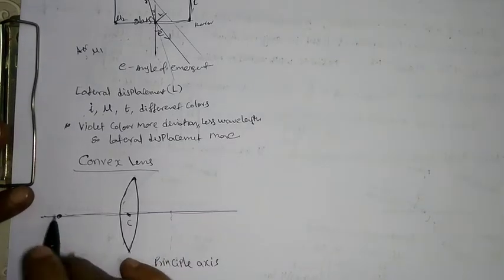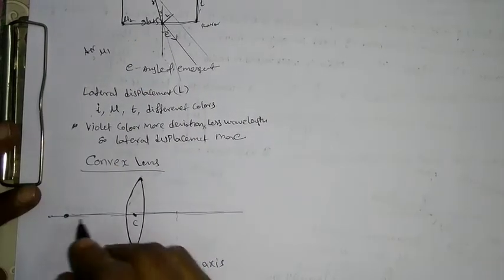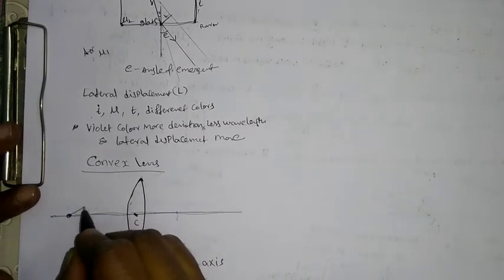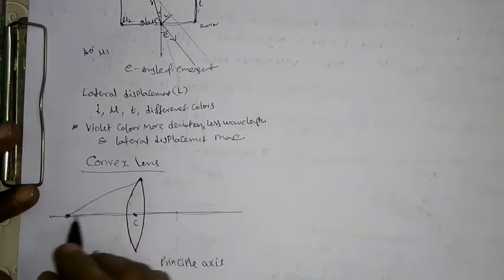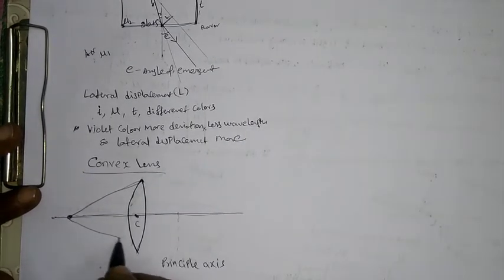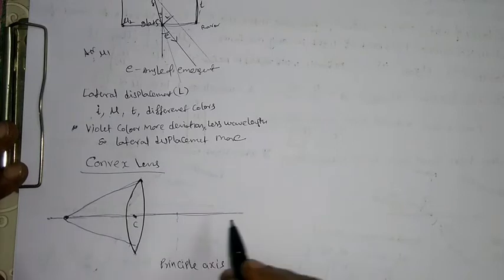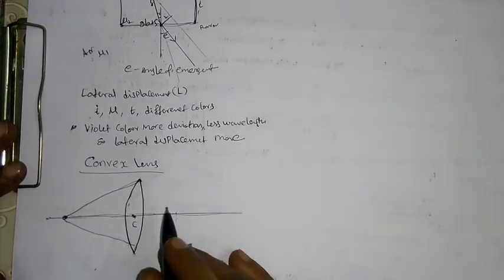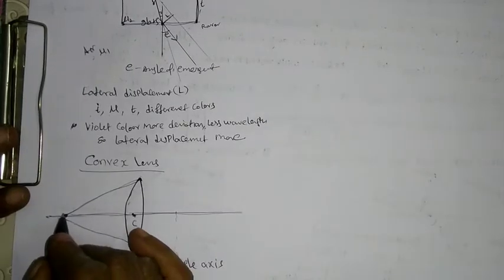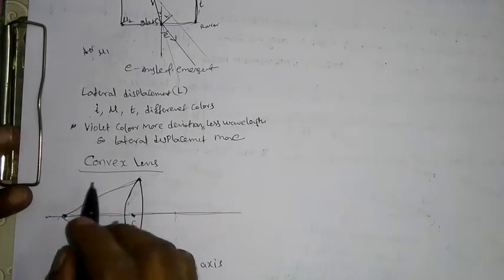Whenever an object is on one side of the lens, it sends out two rays. If it is a point-size object, the rays which are away from the principal axis are called the marginal rays.